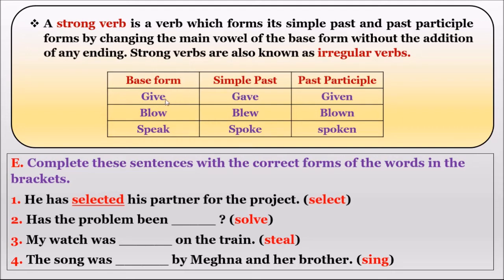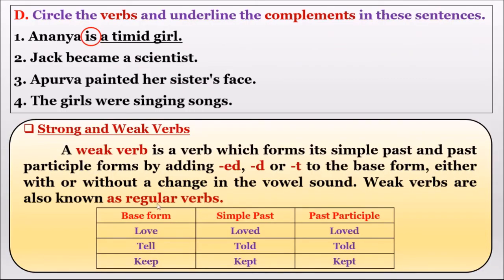Give is the base form. I has changed into a, gave, given. Blow, blew, blown. Speak, spoke, spoken. Now did you understand the difference, children? A weak verb is called as regular verbs and it takes the help of ed, d and t in the simple past and past participle for the base form of the word.